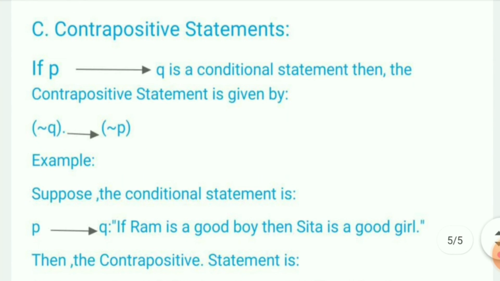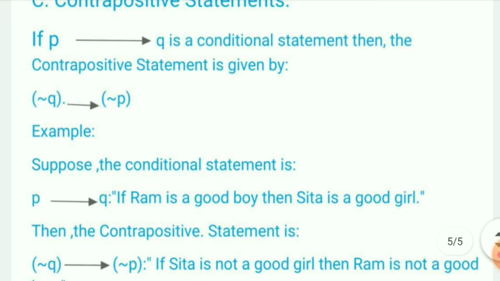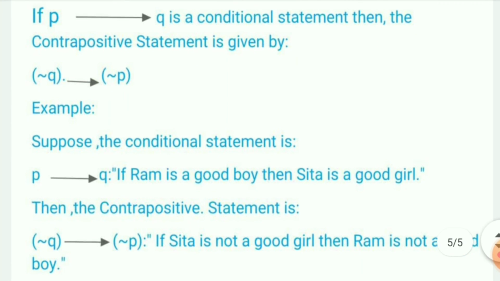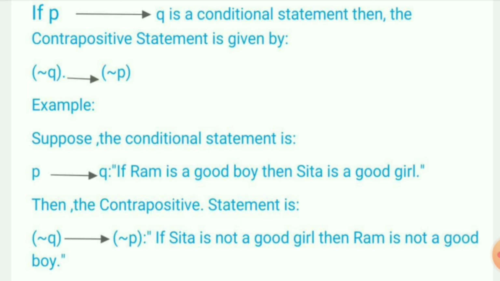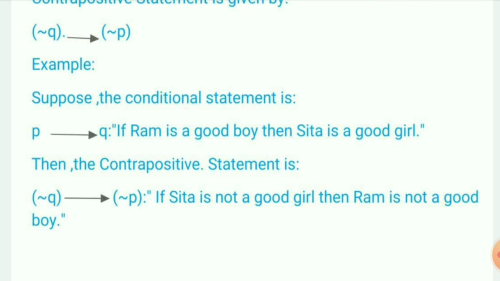Here P goes to Q is the conditional statement, so negation Q goes to negation P is the contrapositive statement. See the example, then it will be understood better. Suppose the conditional statement is given as P goes to Q such that if Ram is a good boy, then Sita is a good girl. Here P is Ram is a good boy and Q is Sita is a good girl.